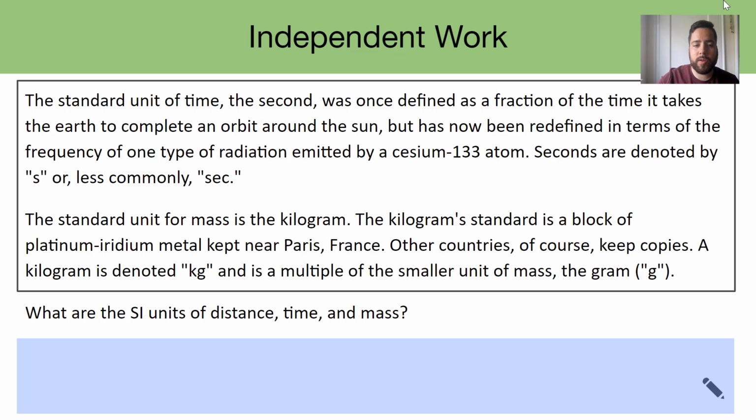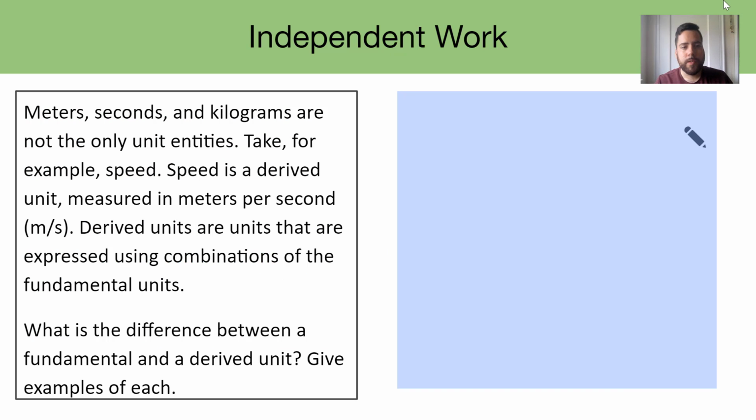So again, the kilogram is denoted with kg, and the smaller unit for mass, which is the gram, is lowercase g. So really important. Let's write down what are those SI units for distance, time, and mass. These are probably going to be the 3 most commonly used units throughout this school year. So meters, seconds, and kilograms are important, and although they are probably the 3 biggest units that we're going to be using this school year, they're not the only units, right?